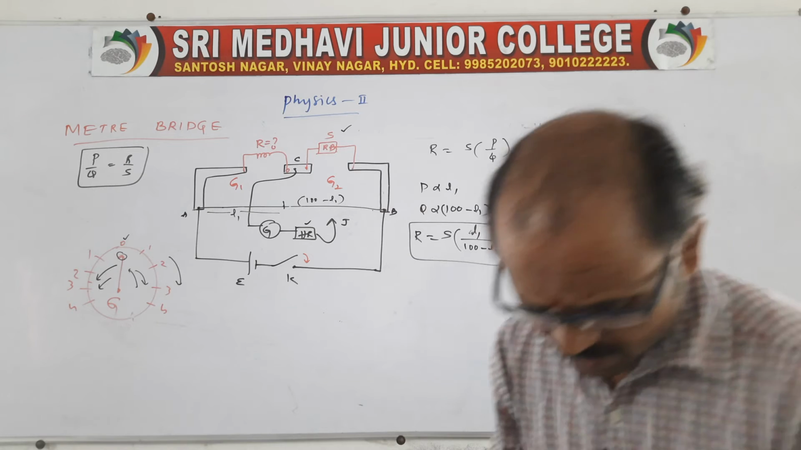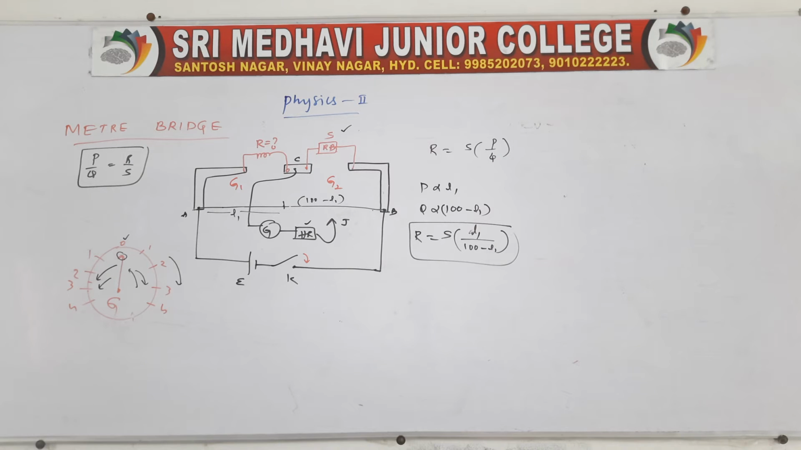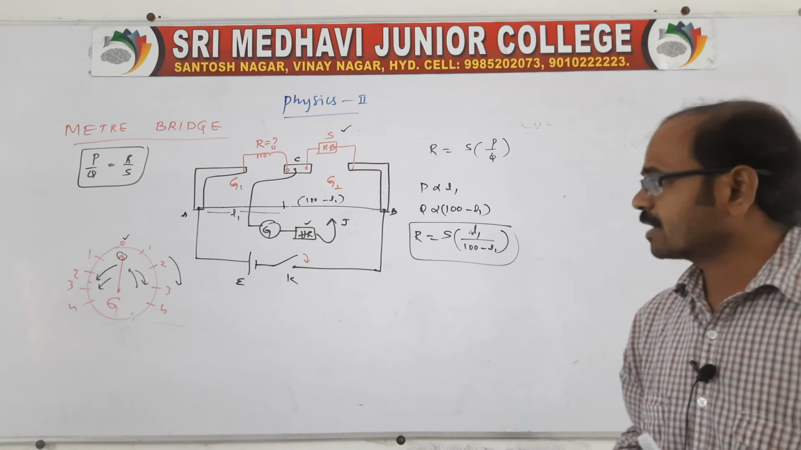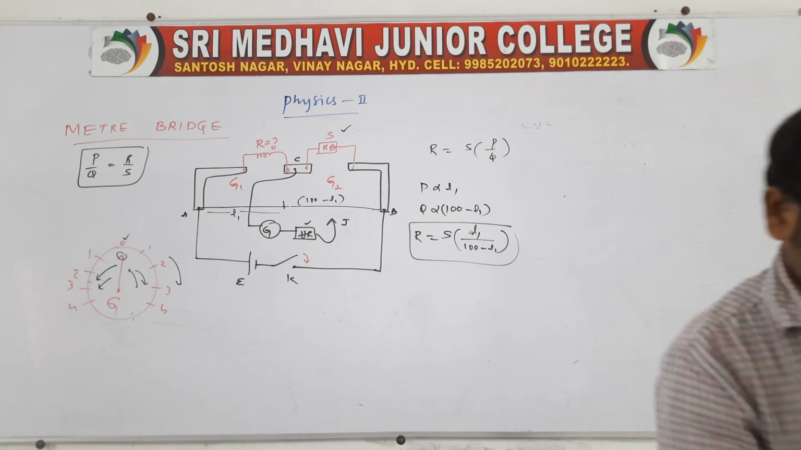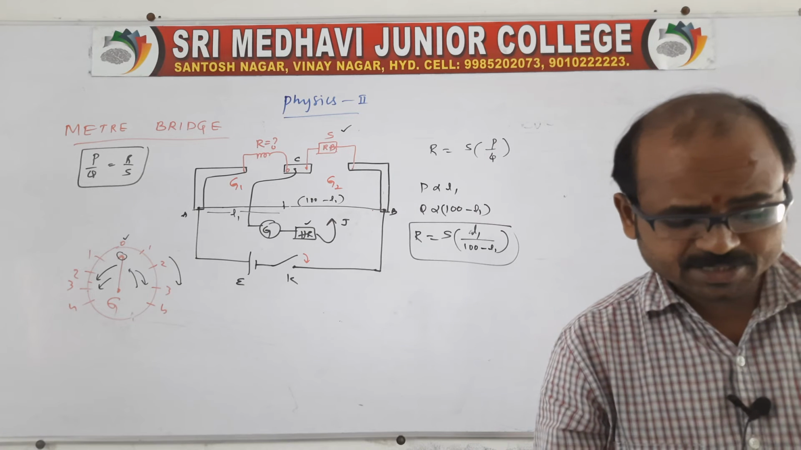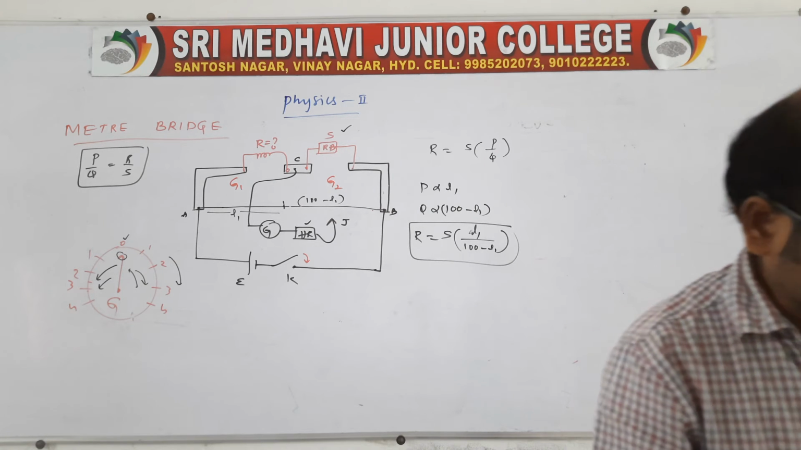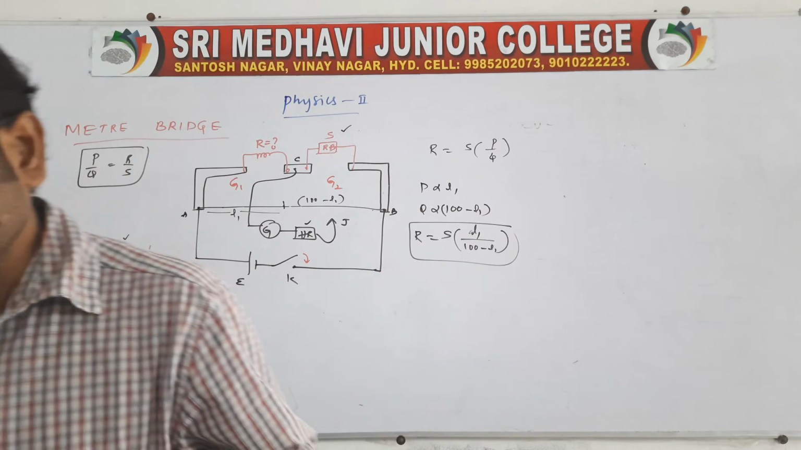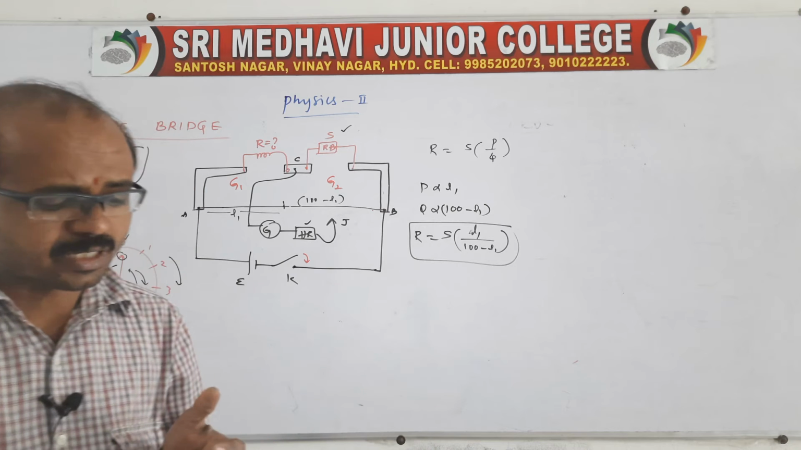By using this meter bridge, we cannot get a low resistance as well as we cannot get a high resistance, because there is more than 1 meter of wire fixed between the 2 points. So we cannot get the low resistance as well as the high resistance by using this meter bridge. Clear, no?